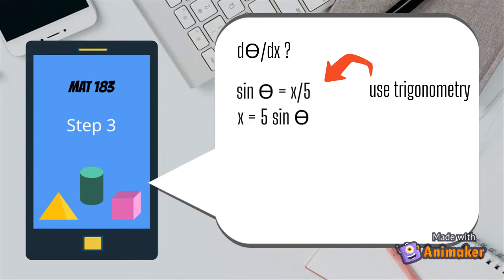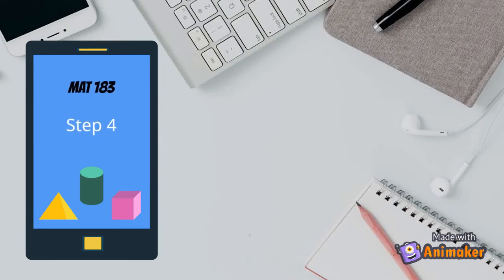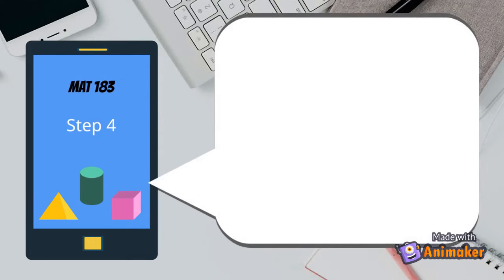Do a differentiation with respect to theta by using the equation above. So, dx over d theta equals 5 cos theta. Back to our original aim, which is to find d theta over dx. Since we have dx over d theta, simply change the equation to get d theta over dx, which means d theta over dx equals 1 over 5 cos theta. The last step is we need to find d theta over dt.